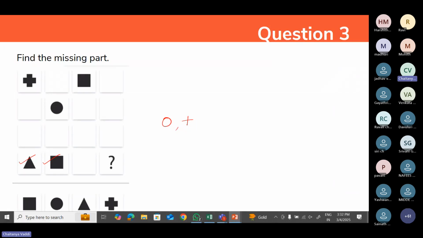So you should be more cautious while solving puzzles after starting the exam.